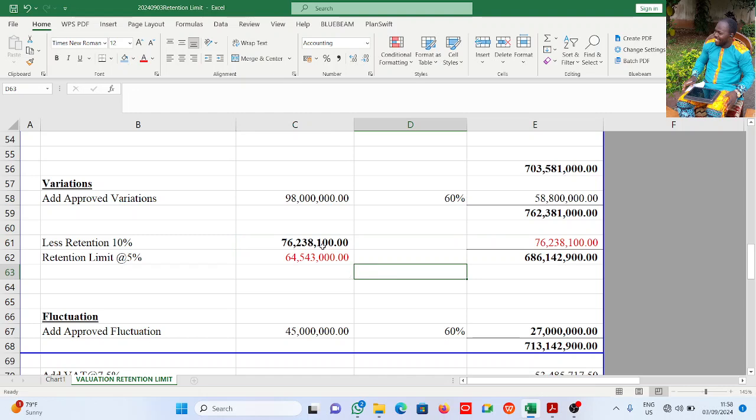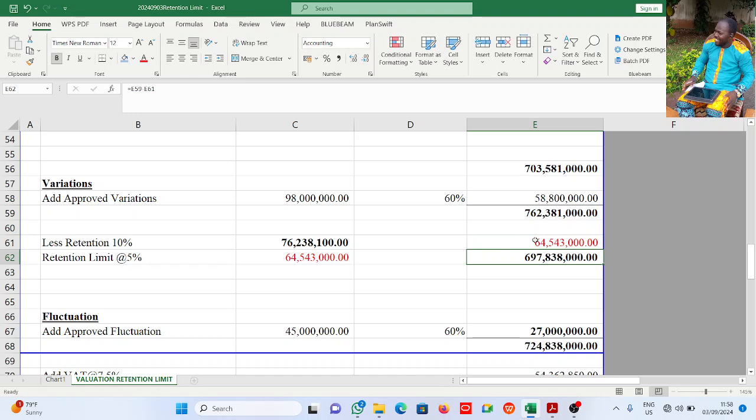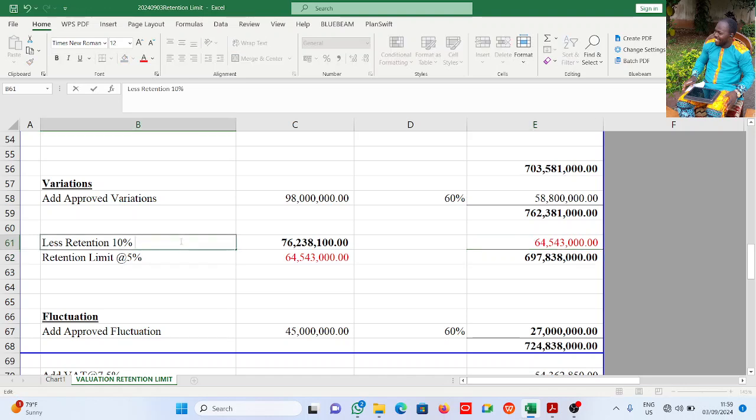What do I do? This is not my retention. This becomes my retention. I put it here: retention limit reached.